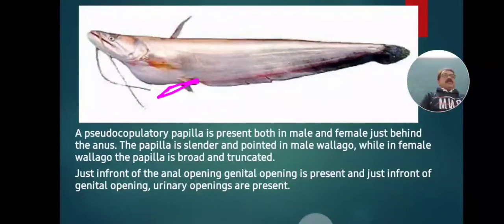Depending on this papilla, we can identify whether the fish is male Valiaguatu or female Valiaguatu. That is, this papilla is slender and pointed in male, and the papilla is broad and truncated in female. Again, just in front of the anal opening, the genital opening is present, and this genital opening, urinary opening, all these openings occur on the body.